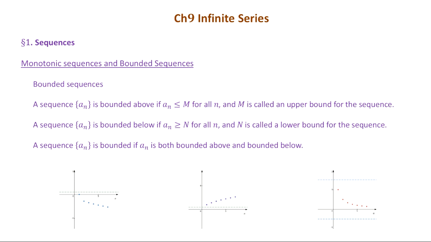So all the points of the sequence are above some horizontal line. So this is called bounded below. There is a bound below. Okay. So a sequence is bounded below if an is greater than or equal to m for all the terms. And m, the number for the horizontal line in the middle graph, is called a lower bound for the sequence. So that's the lower bound.